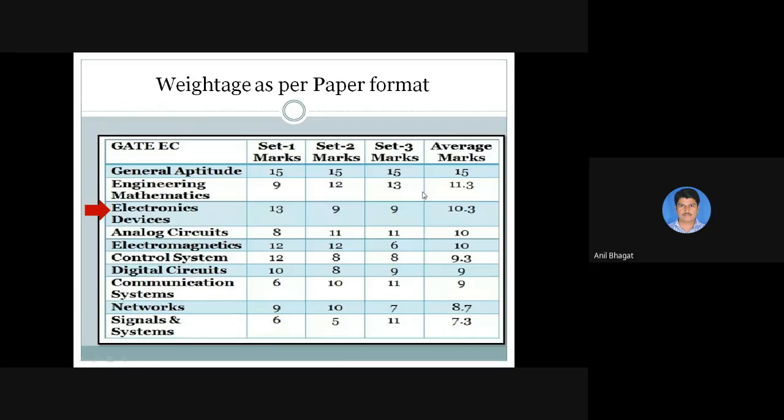So the total is not only 13 marks, but 13 plus 9 plus 9, right? All of you clear? This is the weightage as per the paper format, and the previous slide showed the actual weightage for the ED subject in the GATE examination. Is that clear? Okay.